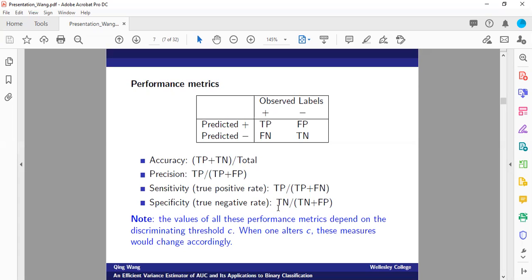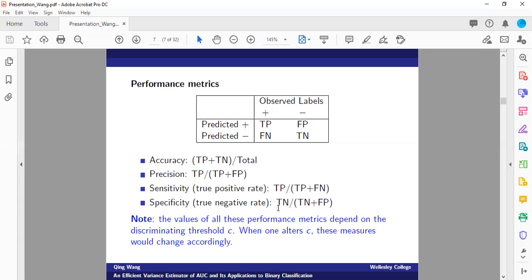Basically, once we have our fitted probability, or say our fitted logistic regression model, we can compare the predicted probability with the discriminating threshold in order to get the counts, like the true positive, false positive, true negative, and false negative counts, in order to calculate all of these performance metrics. However, one thing to note here is that the values of all of these performance metrics depend on the discriminating threshold C. When we alter C, these measures also change accordingly.